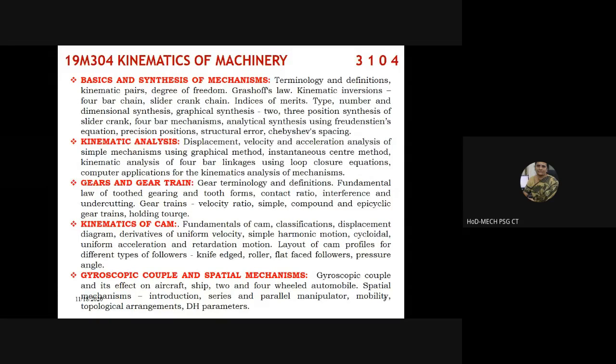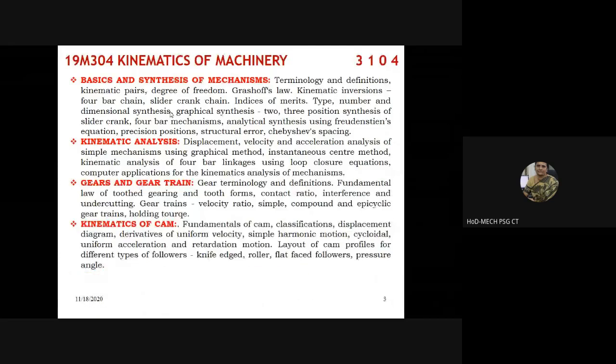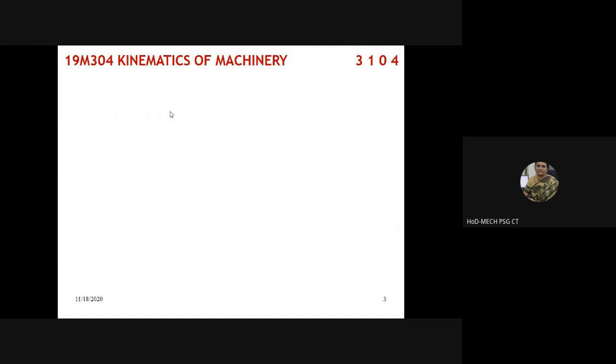In your course, kinematics of machinery, these are the five units or topics that you will be learning. I will not venture into the further topics like kinematic analysis, gears and gear trains, because we are not yet ready with all the terms involved. This is the syllabus.